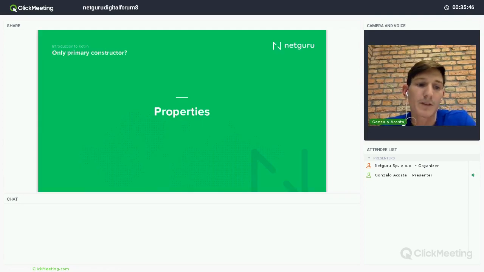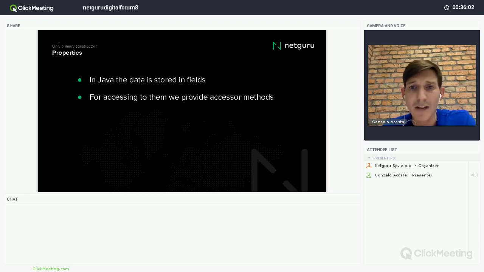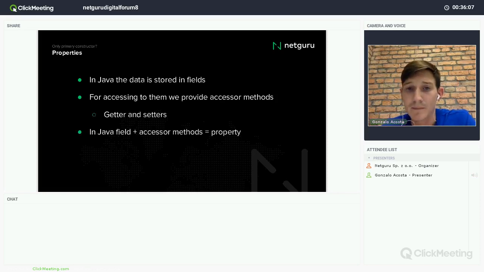Then I have the properties of a class, right? So basically in Java, the data is stored in fields. Of course, we all know it. Usually we use private fields to encapsulate the code, and then for accessing them, we provide some accessor methods like getters and setters, right? So in Java, the field plus the accessor methods are called properties.